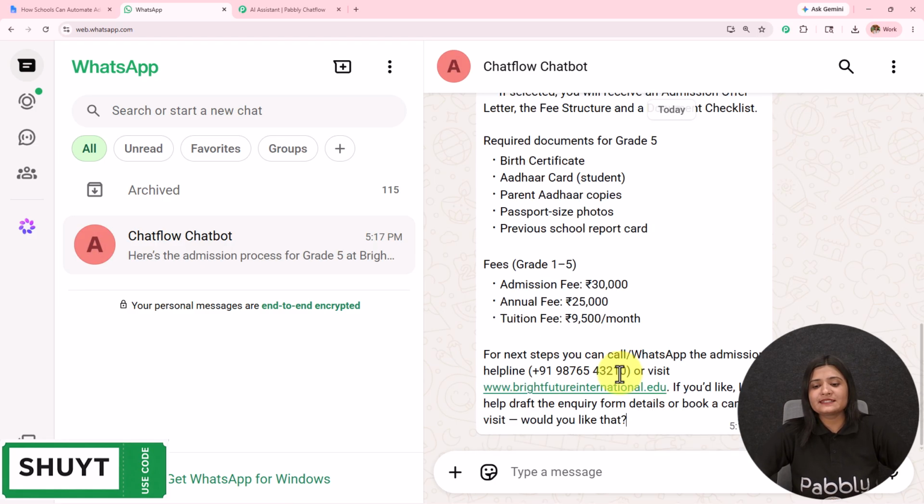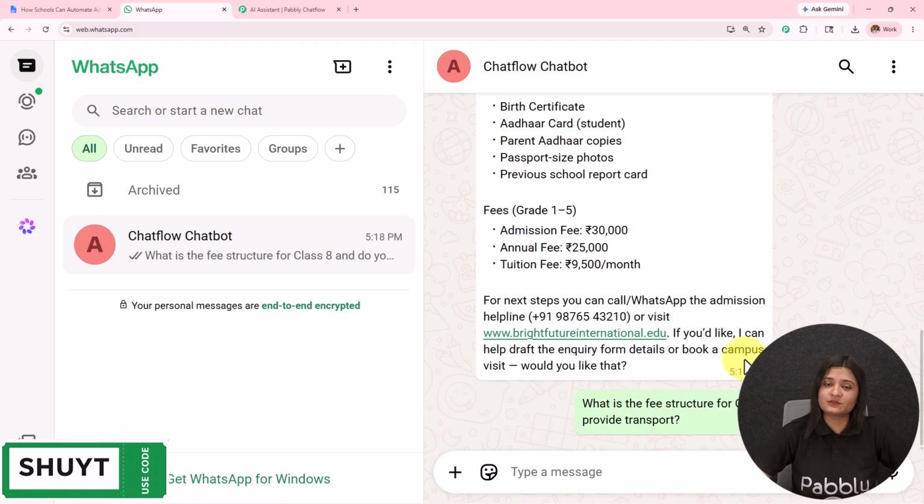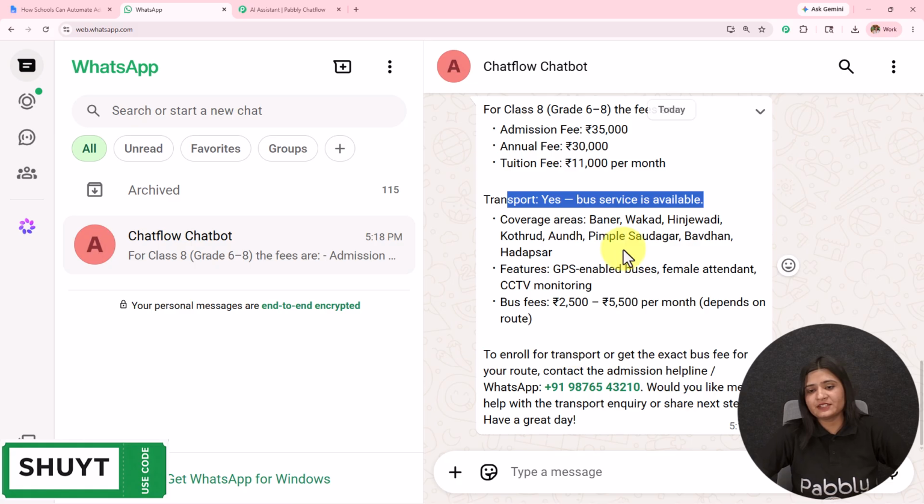So I'm going to ask another question. What is the fee structure for class 8 and do you provide transport? I've sent this message. Let's wait for the reply. Class 8, the fees is this: admission fee, annual fee, tuition fee, transport, yes, with the rest of the details.